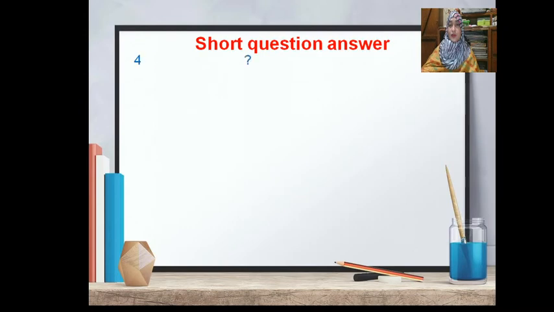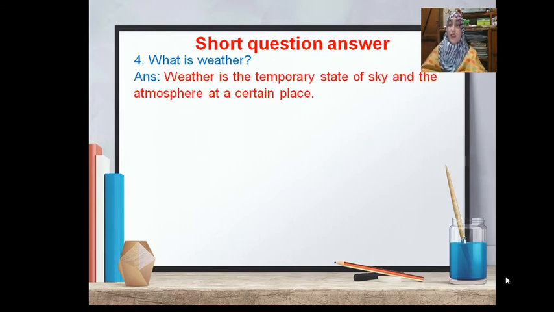Number 4. What is weather? The answer is, weather is the temporary state of sky and the atmosphere at a certain place.